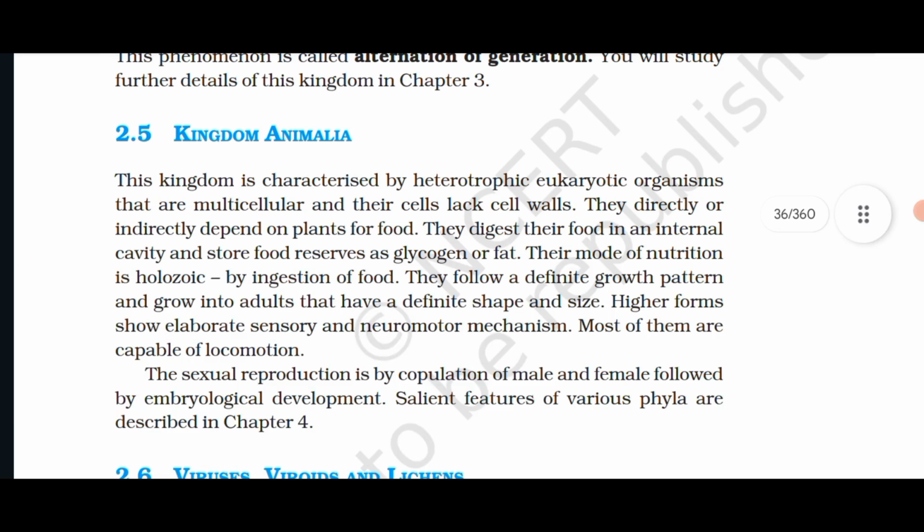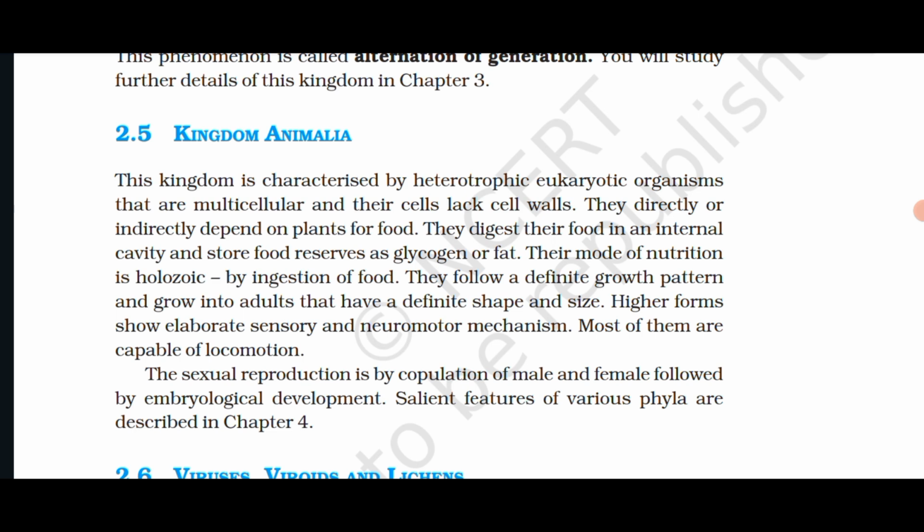2.5 Kingdom Animalia. This kingdom is characterized by heterotrophic eukaryotic organisms that are multicellular and their cells lack cell walls. They directly or indirectly depend on plants for food. They digest their food in an internal cavity and store food reserves as glycogen or fats. Their mode of nutrition is holozoic, by ingestion of food.